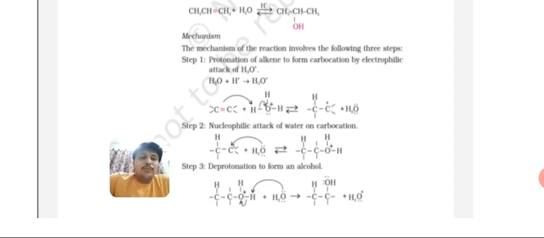So H is removed, deprotonation occurs, and we get our final ethanol. So this is the mechanism, each step of 1 mark. So very simple. If you complete your first step, that is the protonation part, then you can simply complete the second and third step. Okay students, clear to you?